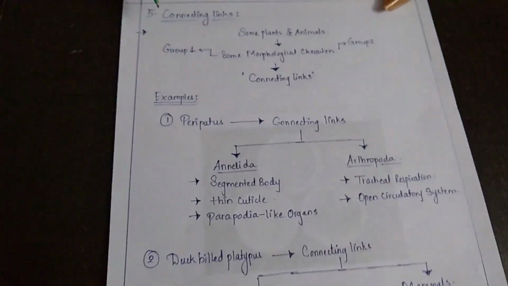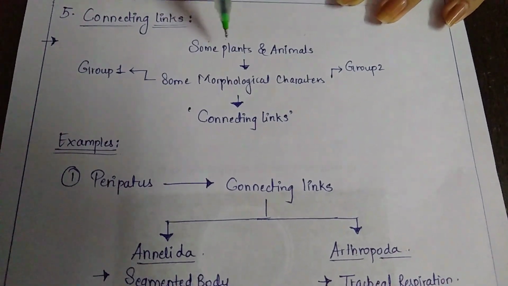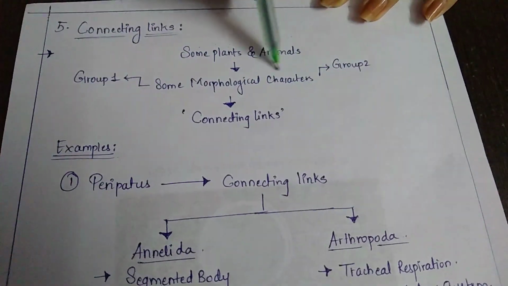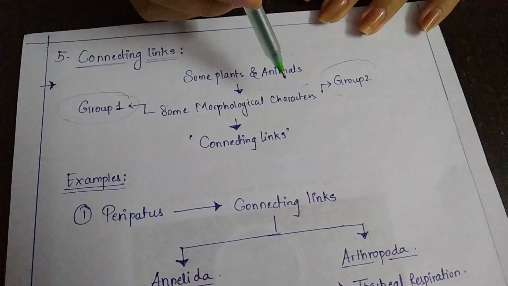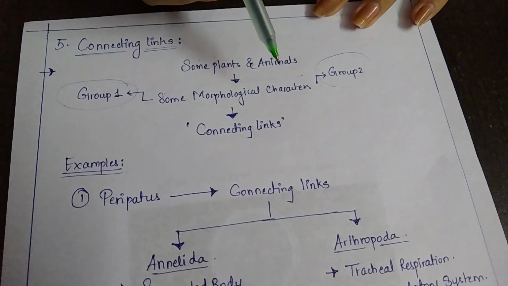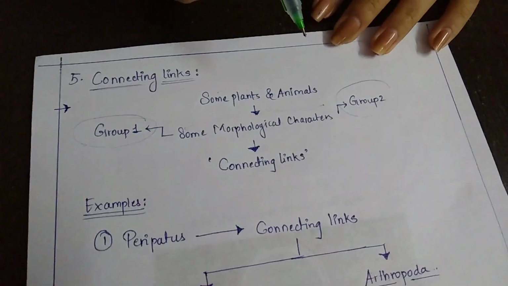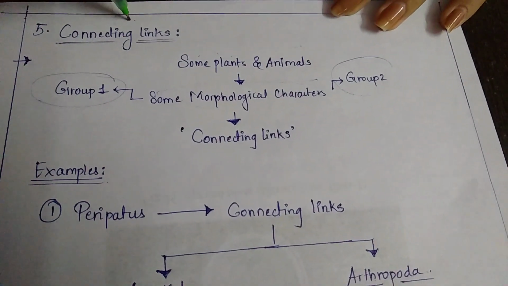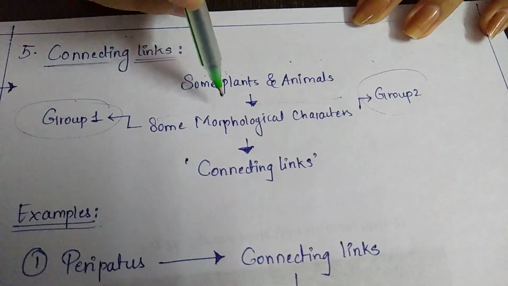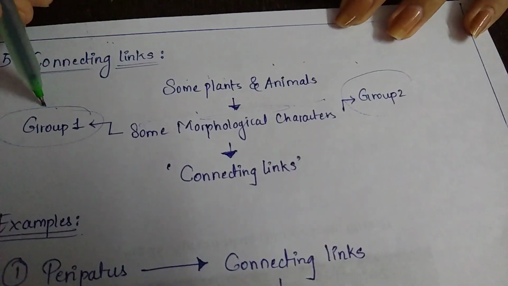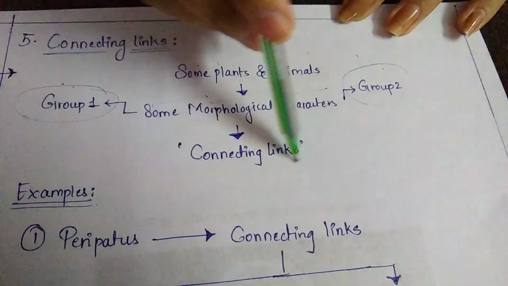So come over here students, see, what is a connecting link? There are some plants and animals which have some morphological characters similar to two groups. Always remember, like we have two groups of friends, one group from school and one group from your society. There are certain friends who are common to both groups. Understood? So what do we call them? Connecting link. Similarly, when an organism has characteristics of two different groups, that is, they have some morphological characteristics of one group as well as some morphological characteristics of the other group, such organisms, such plants or animals, we call connecting links.